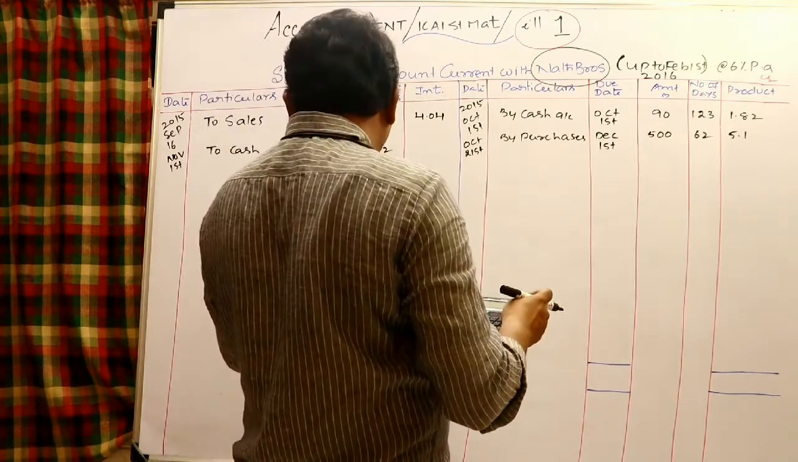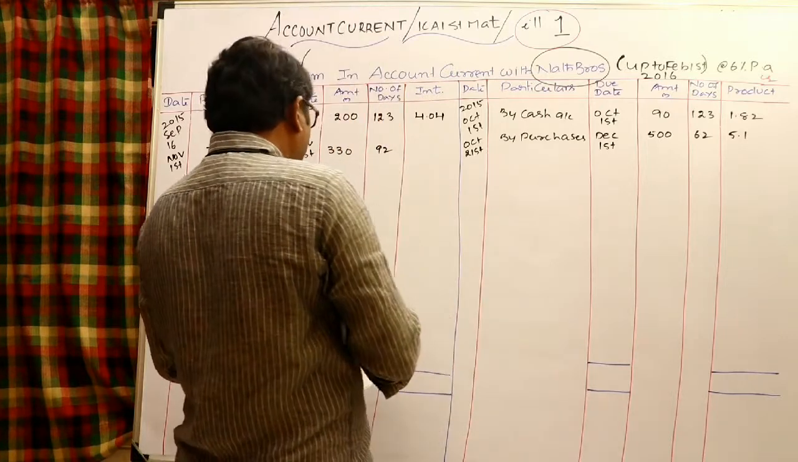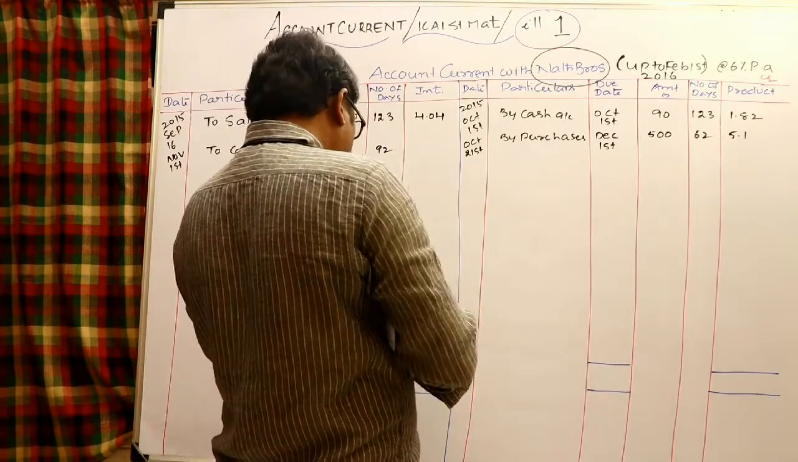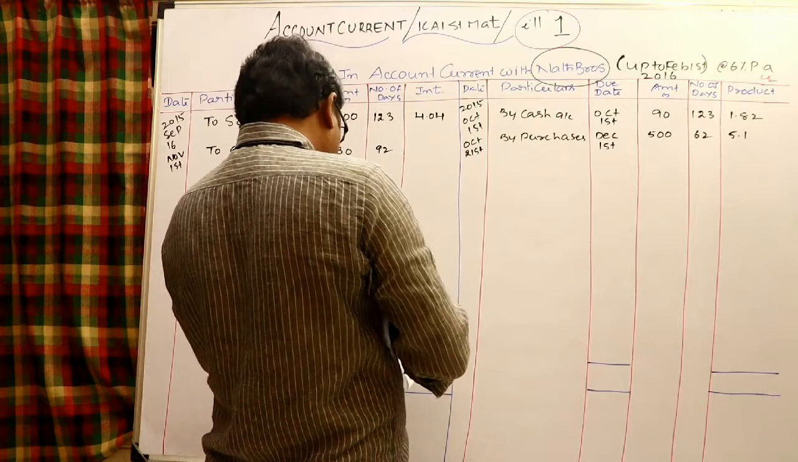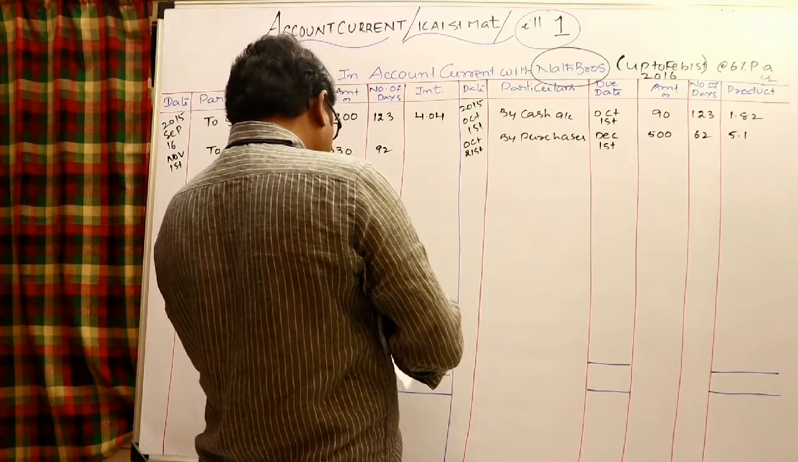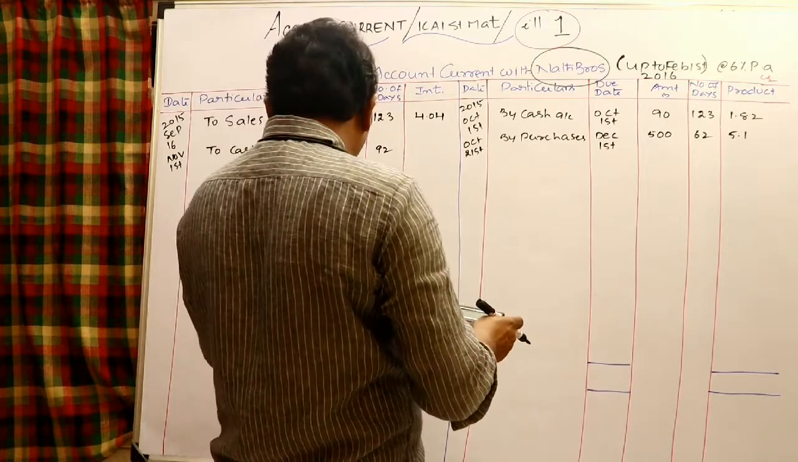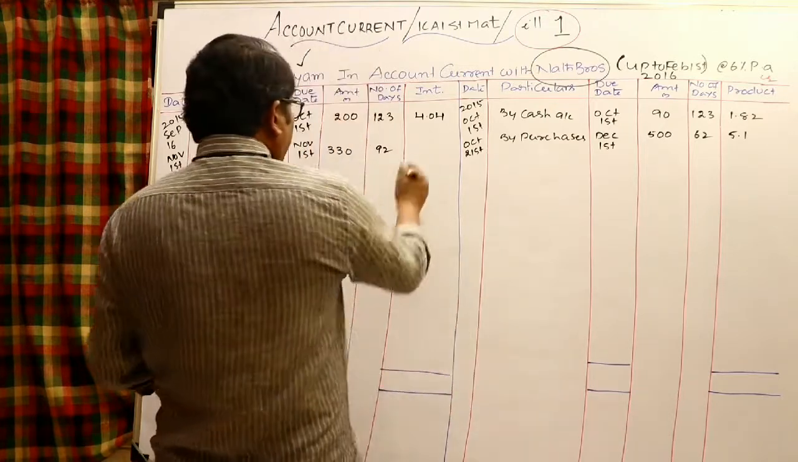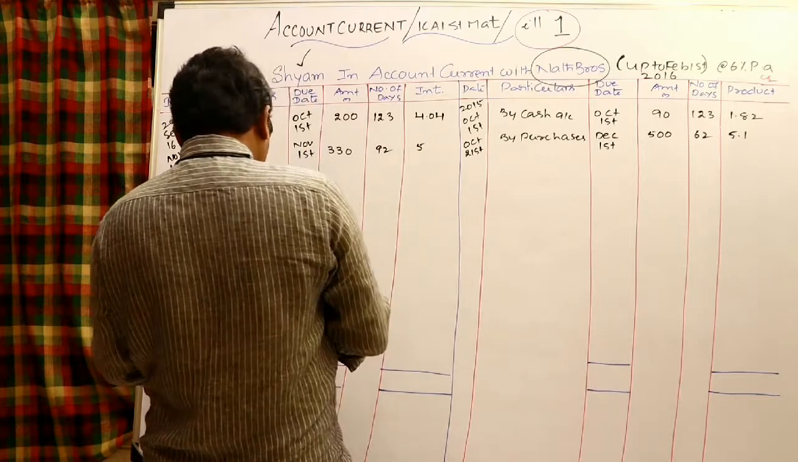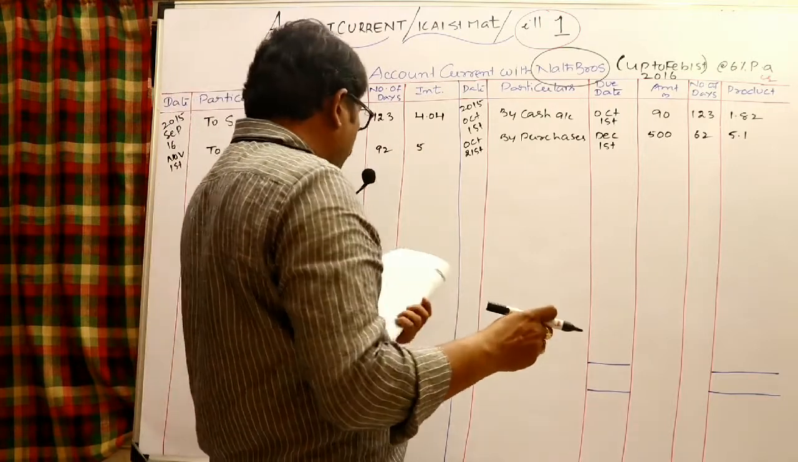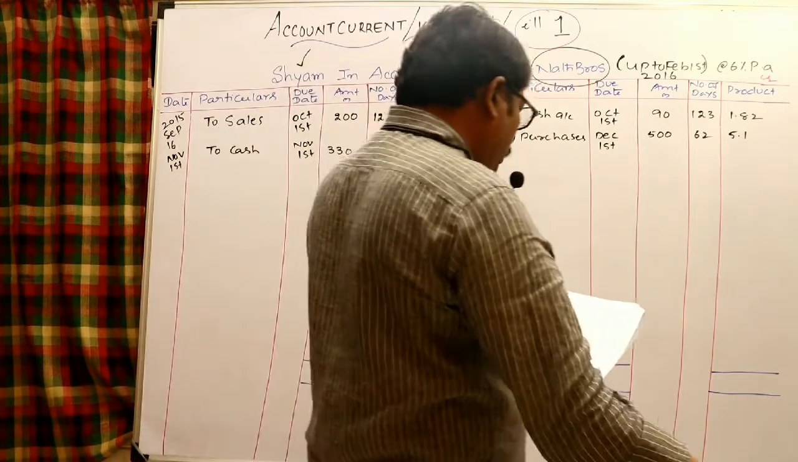Let us calculate again: amount into number of days by 365 into rate. 330 into 92 by 365 into 6%. So therefore we can say 4.99. Otherwise we can take this as 5. This is what we can say, it is 5. And go to the next transaction.